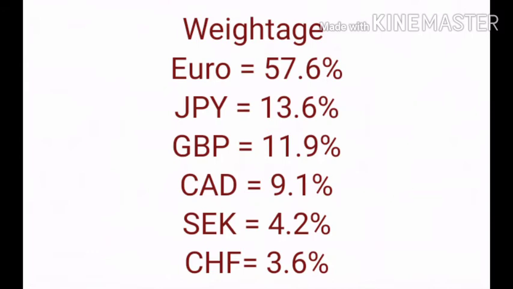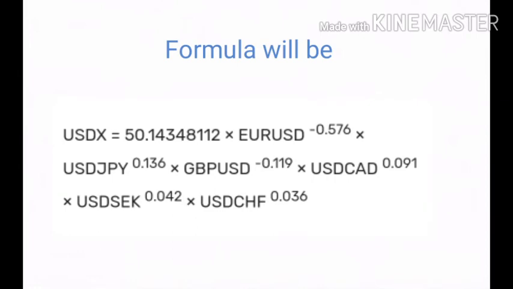The index is currently calculated by factoring in exchange rates of the six major currencies which I have told earlier. The euro is the major currency, which has a weightage of 57.6% in the index, and the weightages of the rest of the currencies are Japanese yen 13.6%, Great Britain pound 11.9%, Canadian dollar 9.1%, Swedish krona 4.2%, and Swiss franc 3.6%, friends. So the formula is US dollar index equal to